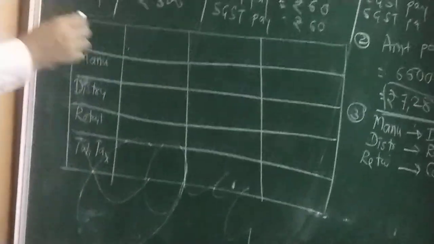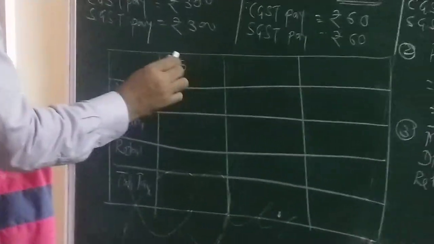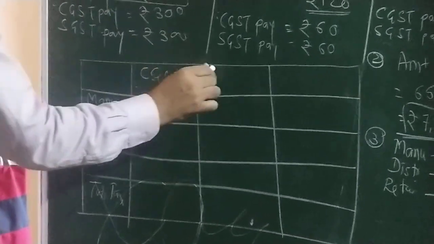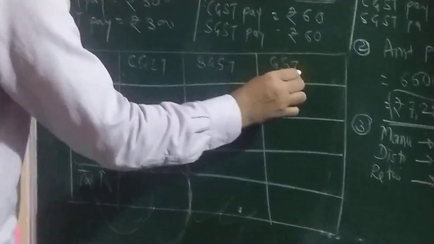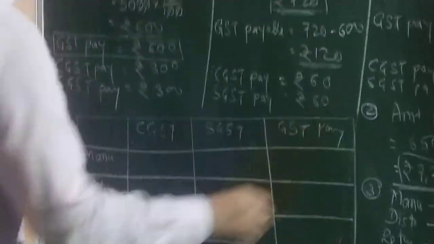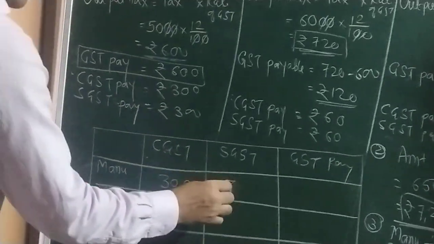Here CGST, here SGST, and here GST. What is CGST paid here? 300. So here also 300.